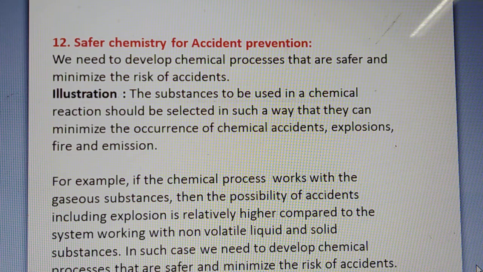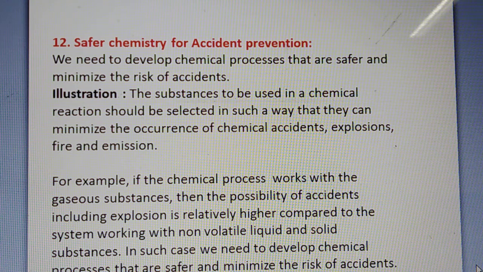The last principle is safer chemistry for accident prevention. We need to develop chemical processes that are safer and minimize the risk of accident. The substances used in a chemical reaction should be selected in such a way that they minimize the occurrence of chemical accidents, explosion, fire and emission.